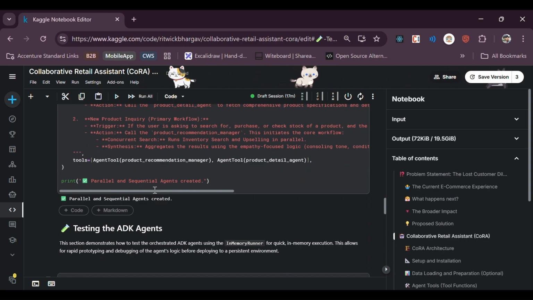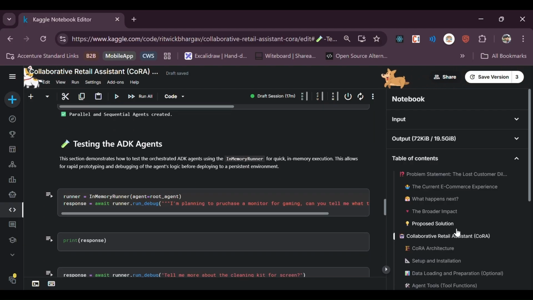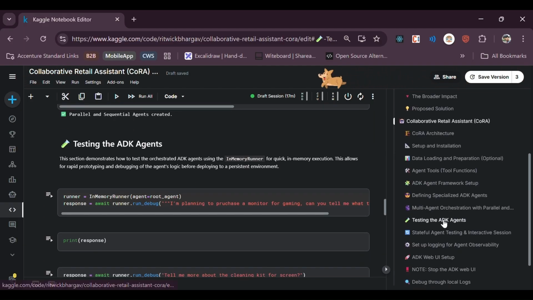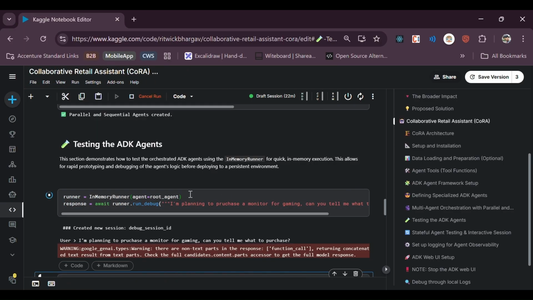Now, as I mentioned, I have executed this earlier. Now we will be running and going through this testing of the ADK. So we have three approaches here. First one is testing the ADK with run debug. Then we have the stateful agent as well. And at last we have the web UI. Let's execute this run debug first.